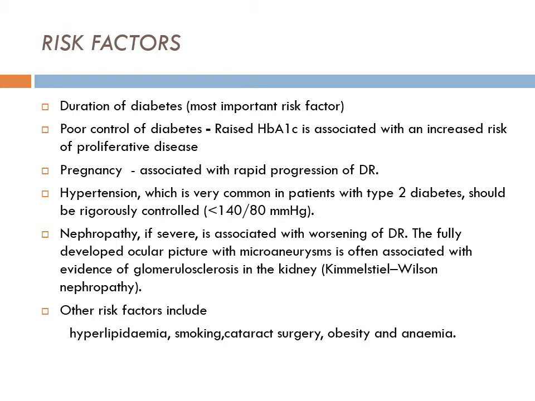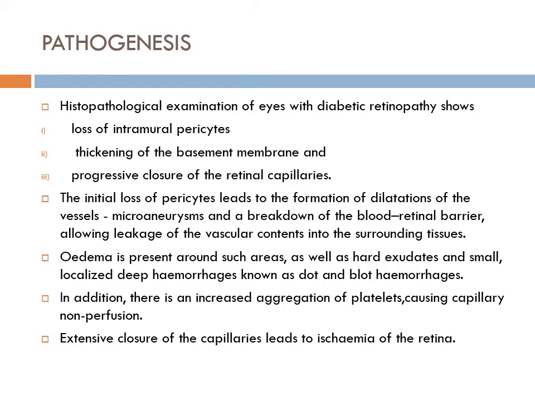Nephropathy, if severe, is associated with worsening of DR. So you come across patients with retinopathy plus nephropathy, termed Kimmelstiel-Wilson syndrome, and their prognosis is generally very bad. Other risk factors include hyperlipidemia, smoking, cataract surgery, obesity, and anemia. So these are the epidemiological factors which contribute to diabetic retinopathy.